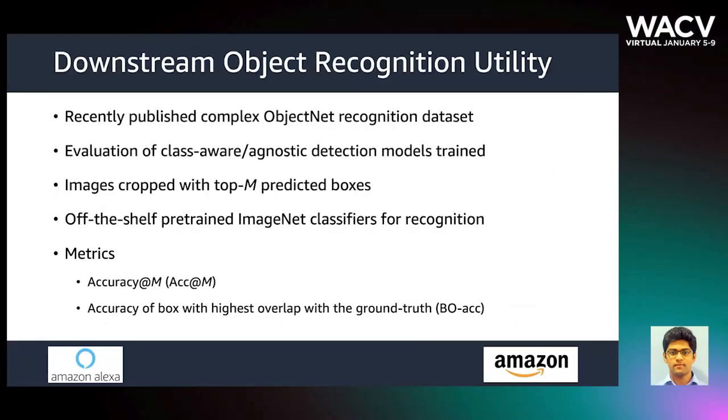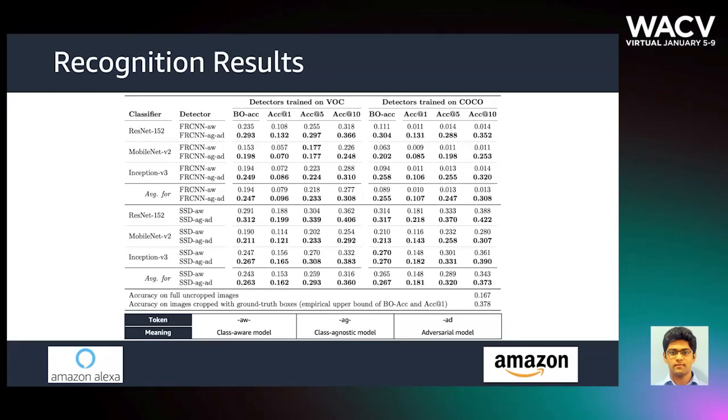We further evaluate the model for downstream utility through object recognition on the ObjectNet dataset. Detection models are used to generate top-M detections, which are then used to crop images and feed to ImageNet pre-trained classifiers. We use 2 metrics for evaluation: accuracy at different values of M and the accuracy when using the crop with the highest overlap with the ground truth box. Comparing class-aware model and our adversarial class-agnostic models, we find that our model outperforms the class-aware baseline across the board, irrespective of the recognition model used.